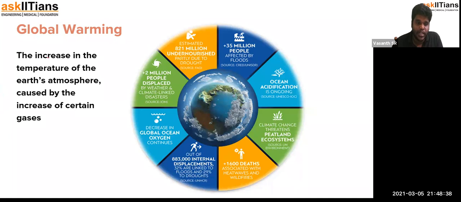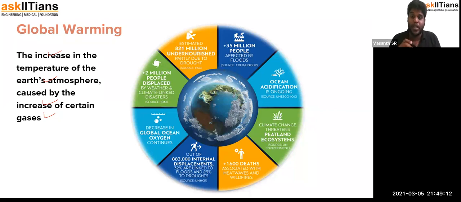This constant increase in temperature of the Earth's atmosphere, because of certain gases, which are the greenhouse gases, results in a complete loss of living nature, and the diversity of organisms is lost because their habitat is lost. The conditions required for them to live in that region will be lost because of the increase in temperature, as a result of which the organisms will not be able to survive. That would actually be the cause of extinction of lots of animals in this process.